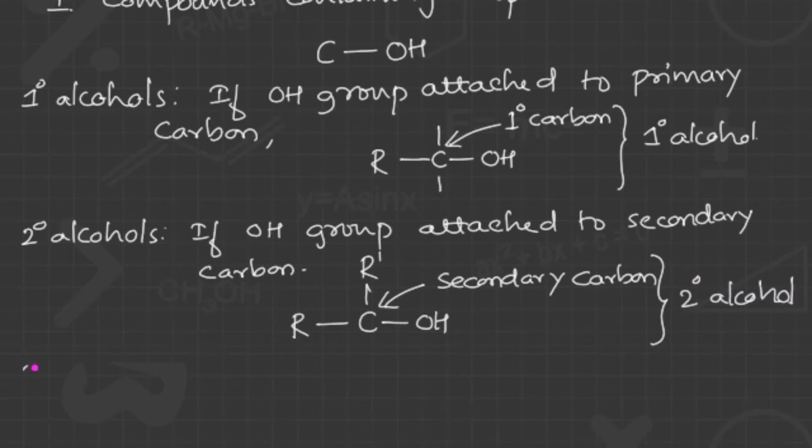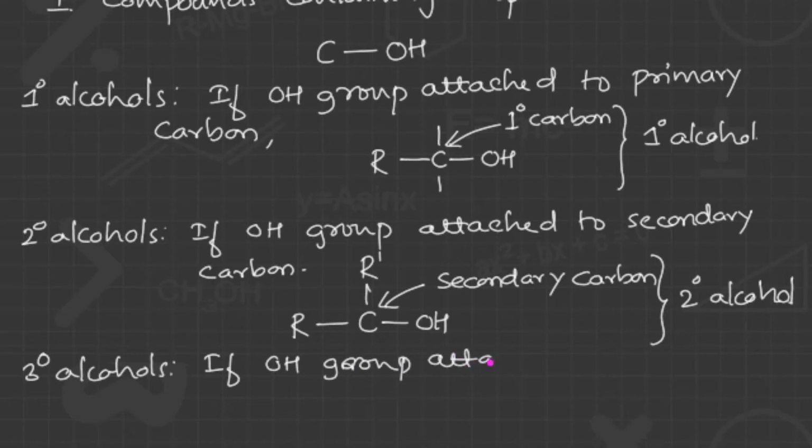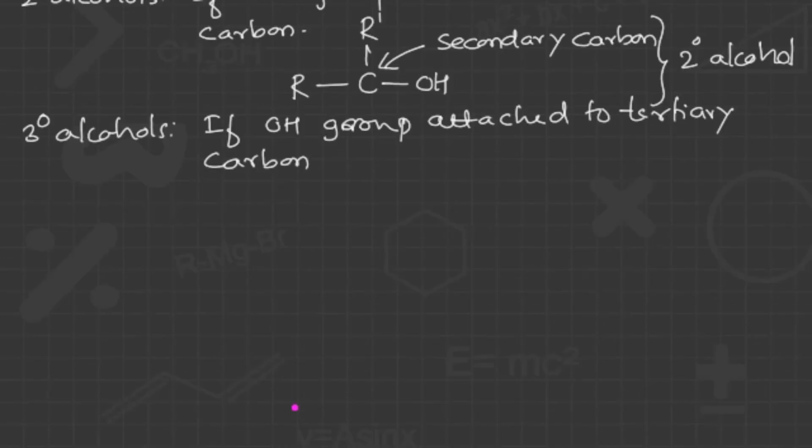Let's move to the next classification, the tertiary alcohols. If the same OH group is attached to a tertiary carbon, then we term it a tertiary alcohol. Assume this is a carbon connected with the OH group.